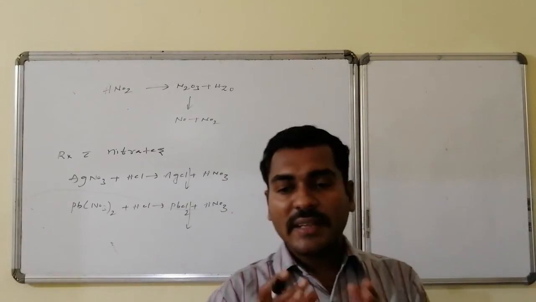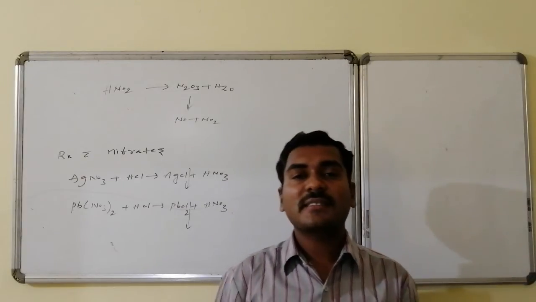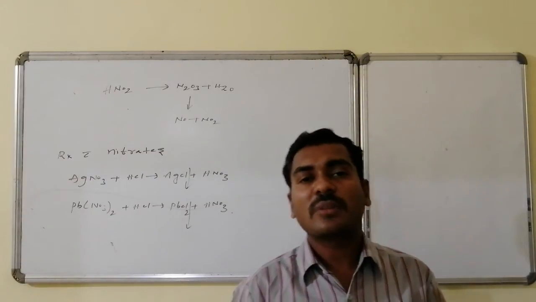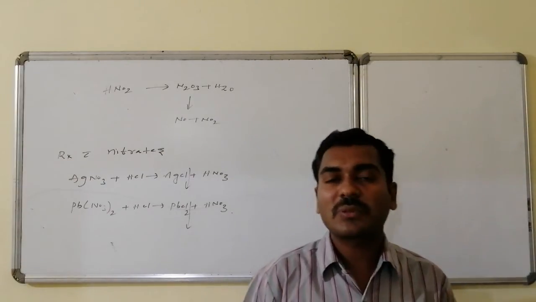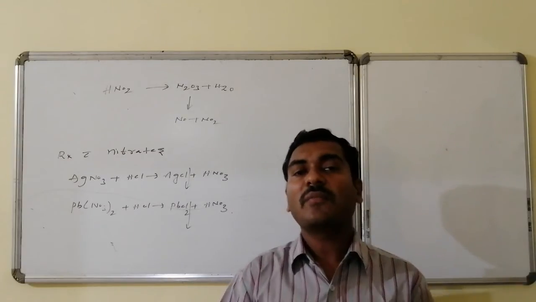The gaseous product formation increases the entropy of the reaction. As entropy increases, delta G becomes more negative, and that acts as the driving force for the progress of the reaction in the forward direction.